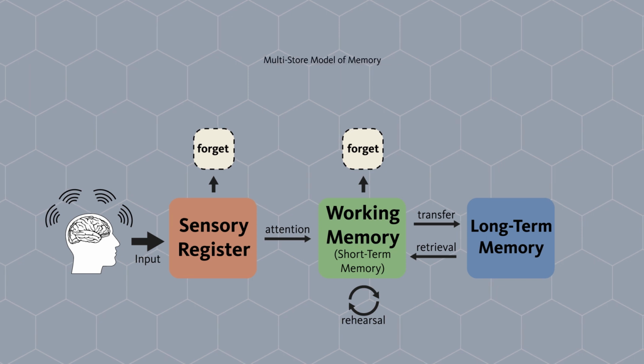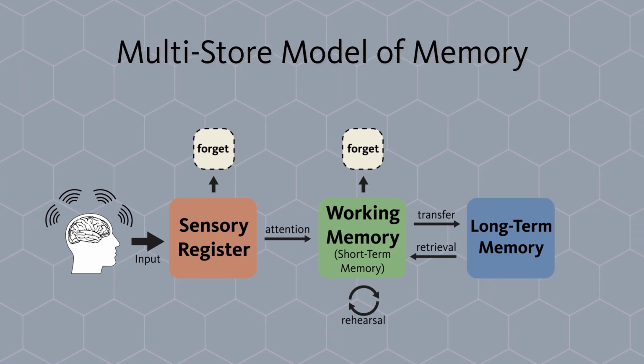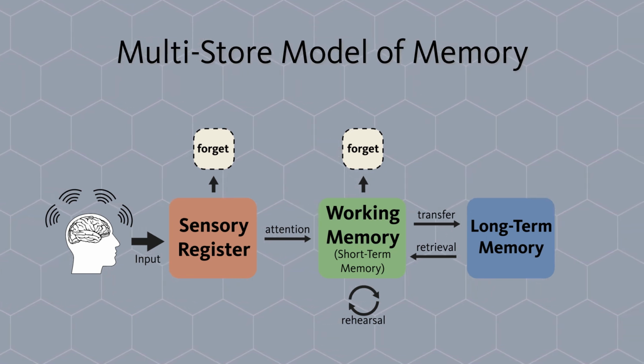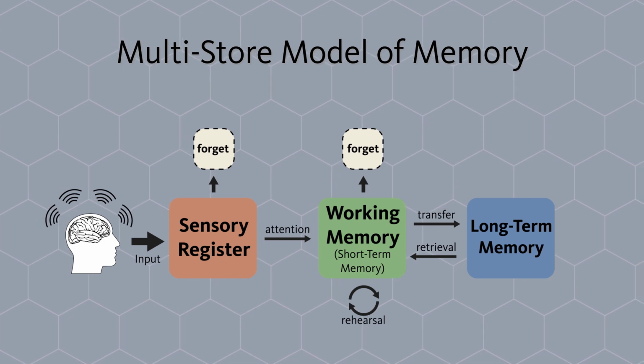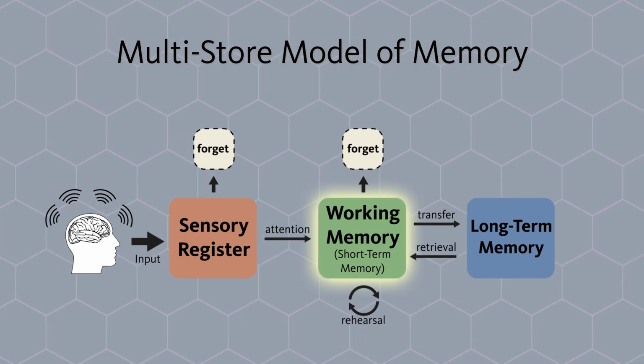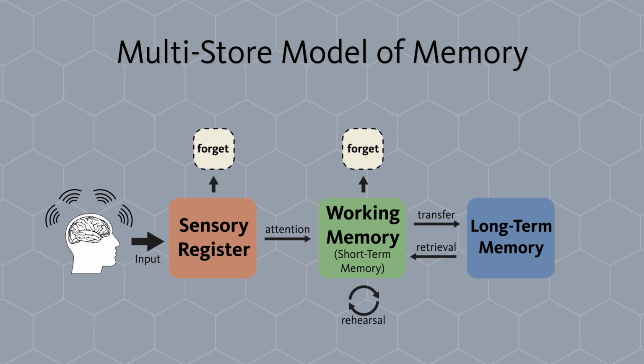In conclusion, the multi-store model of memory illustrates how learning is a process that occurs over time. In ALS 199, we'll dive deeper into each stage of the model and explore strategies that can help you make the most of your study time.